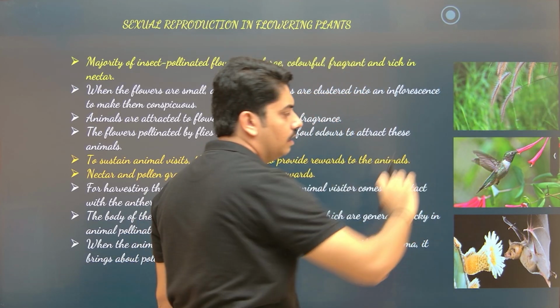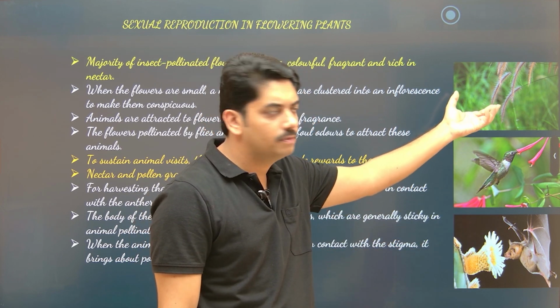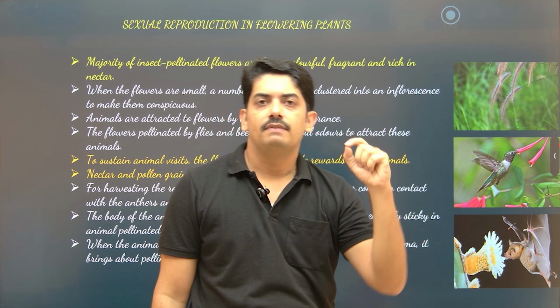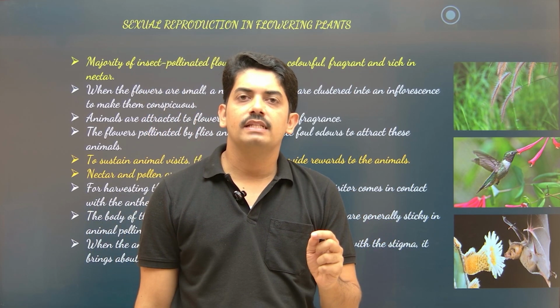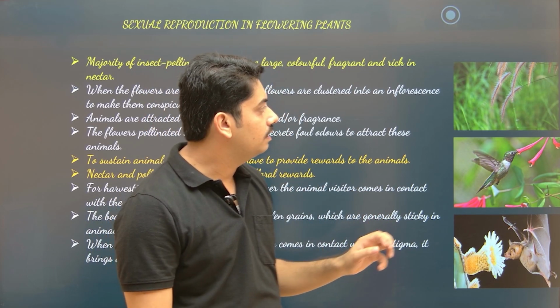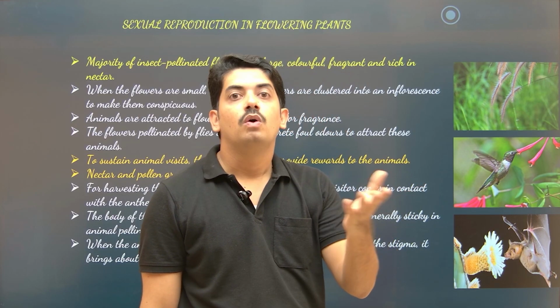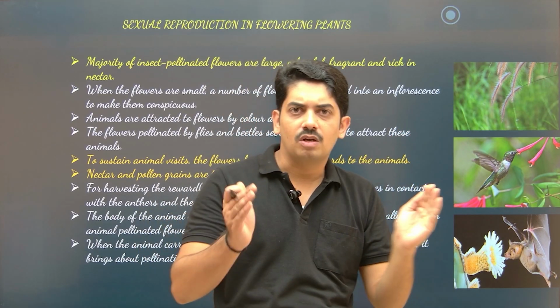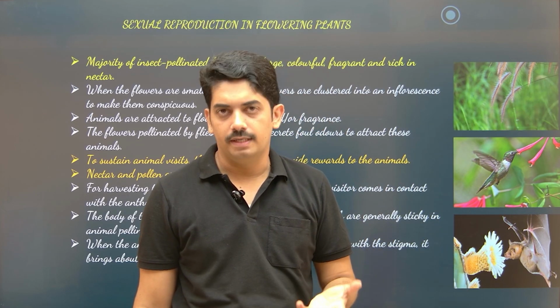This is the flower of grass. What you can observe is that the flowers are very small and not attractive. You can say they are inconspicuous, but they become conspicuous because they are all clustered compactly on the inflorescence, so that they can be seen.